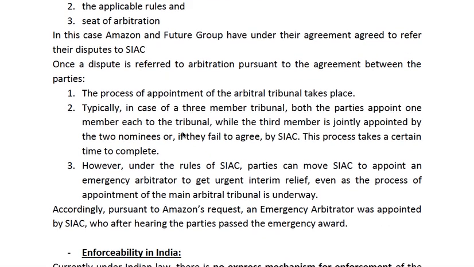Once the dispute has arisen, what's the further procedure? First, the arbitrators are appointed. In arbitration, generally there are three arbitrators. One arbitrator each party appoints, and the third member is jointly appointed by those two arbitrators or the nominees. And if they fail, then by the SIAC, the Singapore International Arbitration Center. This process takes certain time to complete.